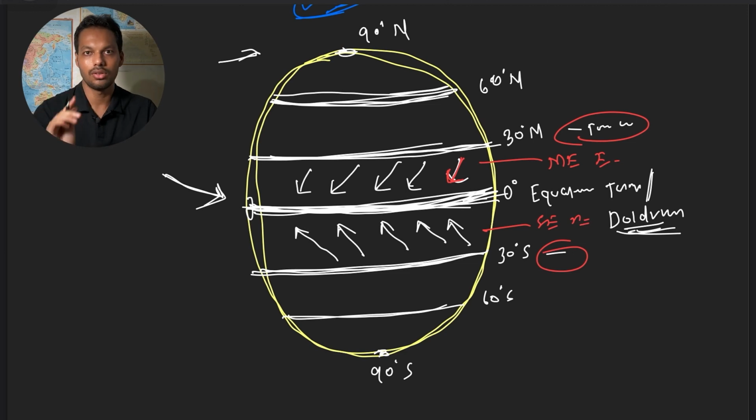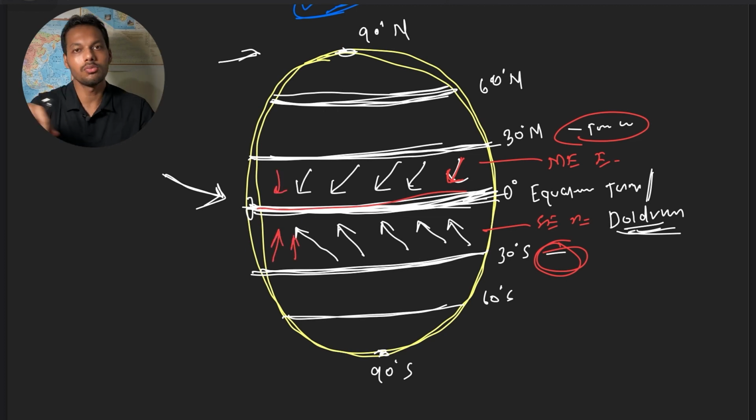Now you can ask a question: sir, it should move perpendicularly, from the subtropical high straight to the equator. Why is it moving in the northeast and southeast directions? Why is it not moving straight from south to center or north to center?